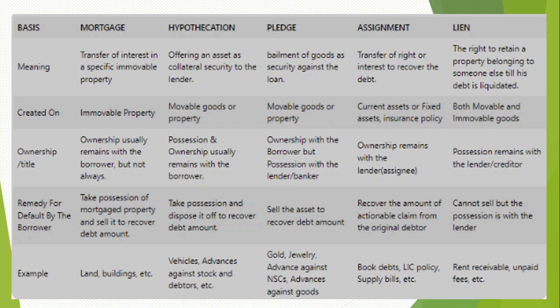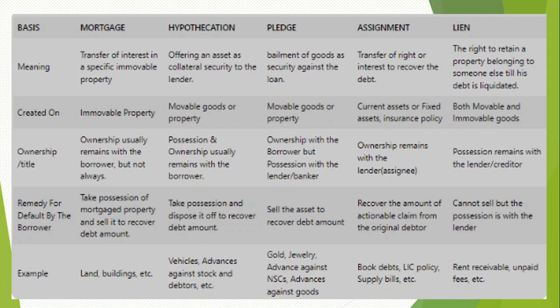Let's go in. Let me give you a short example here. Mortgage is immovable in nature, so land and building will go into mortgage. Hypothecation is something movable in nature, but the custody needs to be with the borrower, so vehicle loan, stock loan, loan against stock, and loan against debtors all go into the hypothecation category.